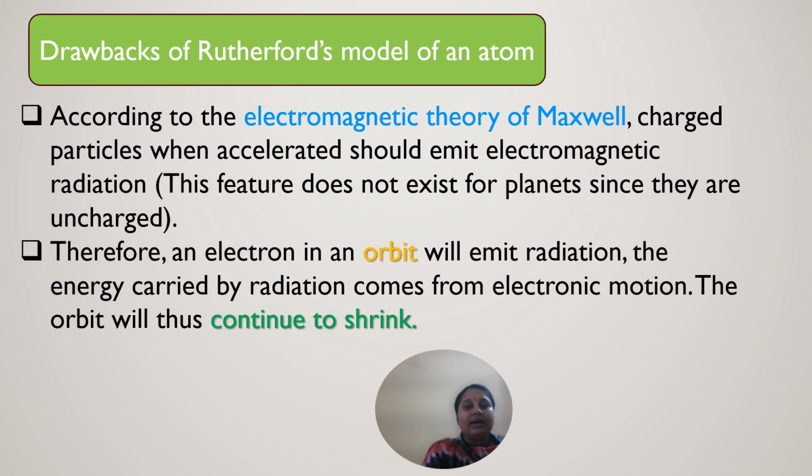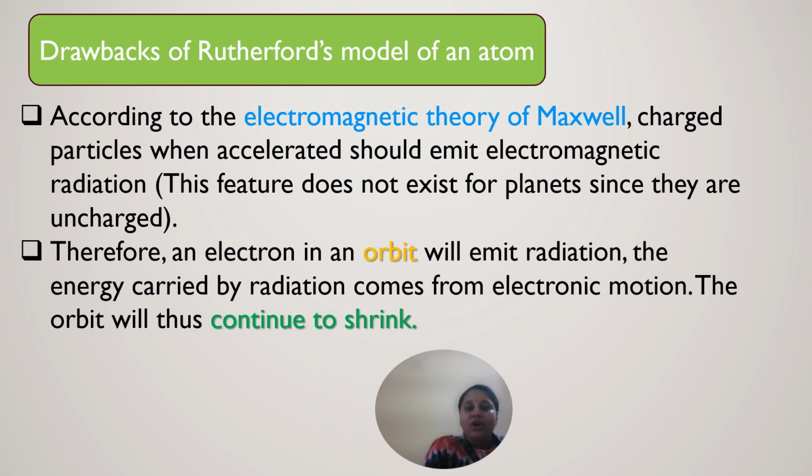This cannot be shown by planets because they are uncharged species. Whereas in an atom, as electrons are negatively charged, they show this property: electromagnetic radiation is emitted when they are accelerated.